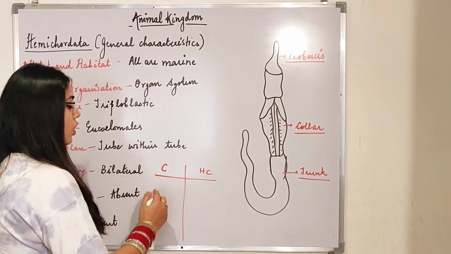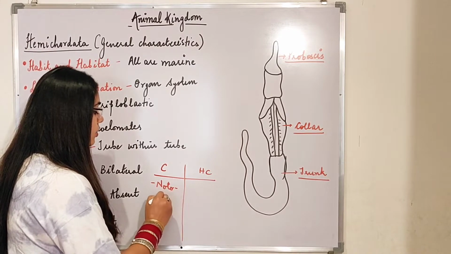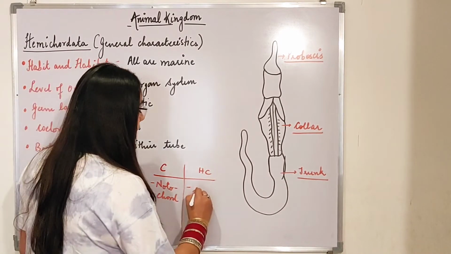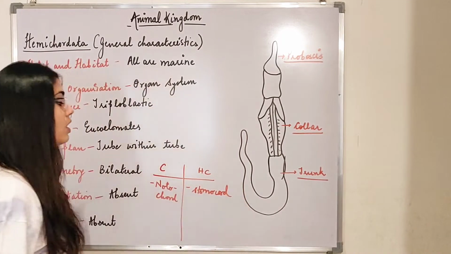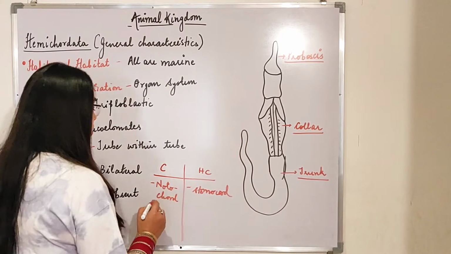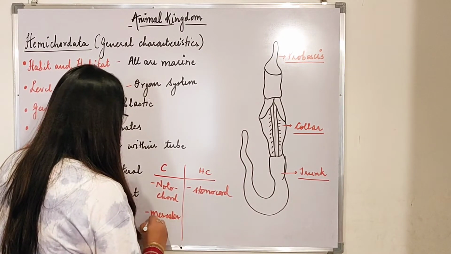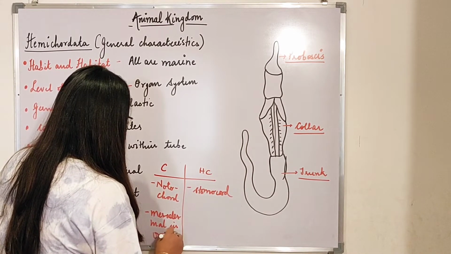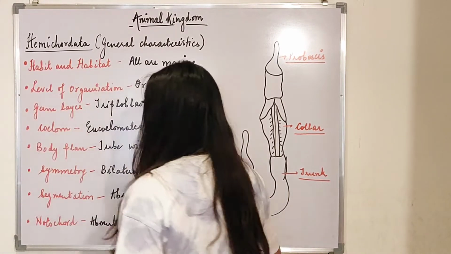Fine, beta. So what did chordates have? Notochord. Chordates had notochord. Whereas the hemichordates, beta, they had stomochord. So what is the difference between both of them? Notochord was mesodermal in origin. That means it was developed from the mesoderm layer.